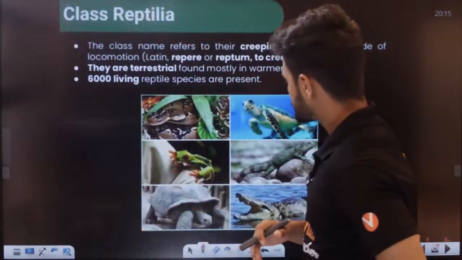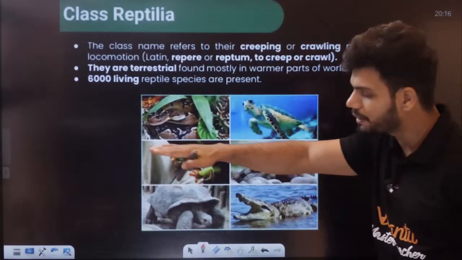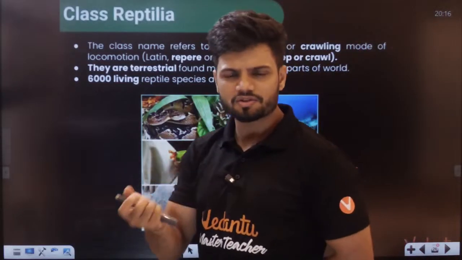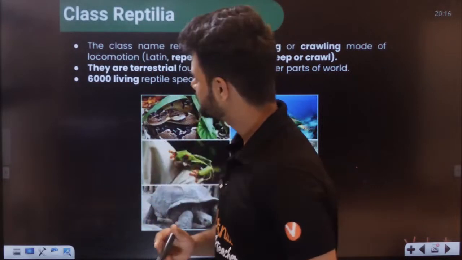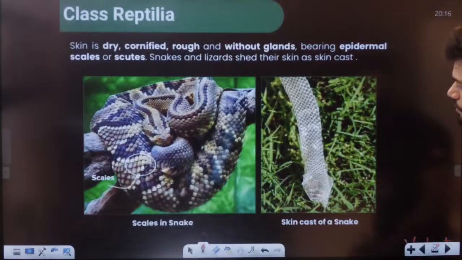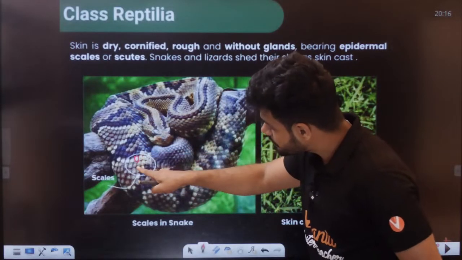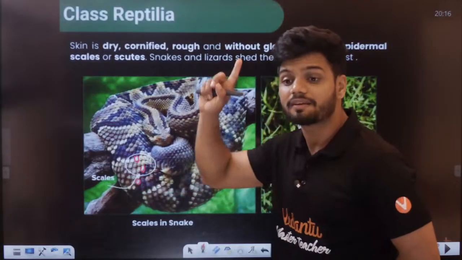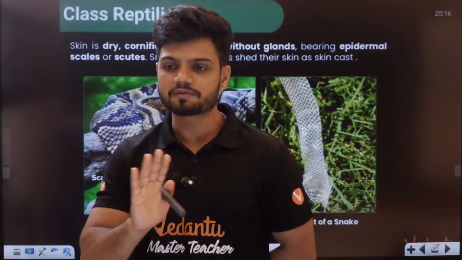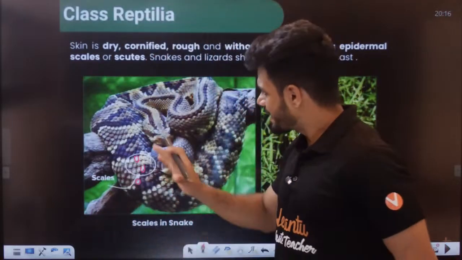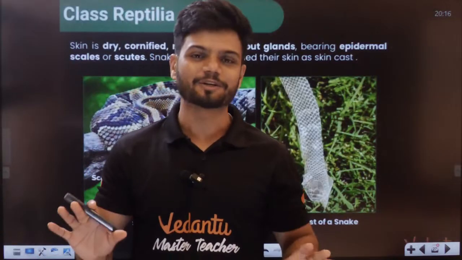Okay. Now, students, the class name refers to creeping or crawling. Except the snakes, generally we can find limbs here. 4 limbs can be seen, but in the case of snakes, you can't see any limbs. See, here we can find scales. Look, there are scales on this, right? The scales were missing in the case of the entire amphibians, students. Except the snakes, generally we can find legs here. In the tortoise we find legs, right? Yes, students. Tortoise has legs.